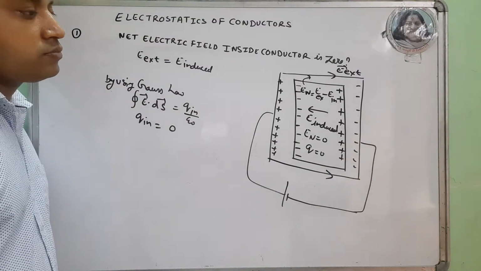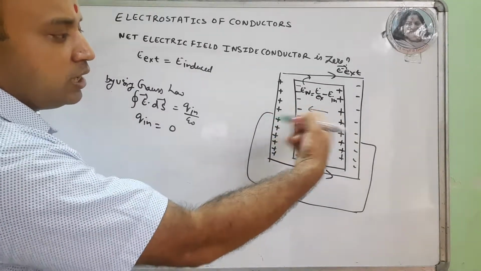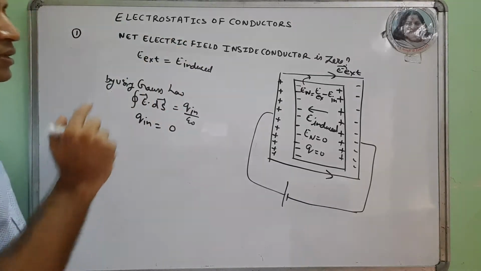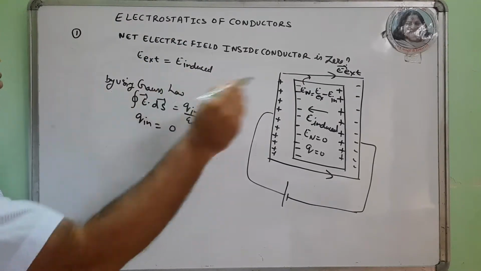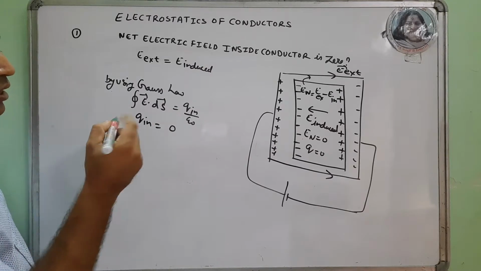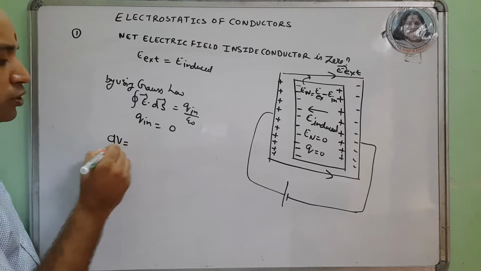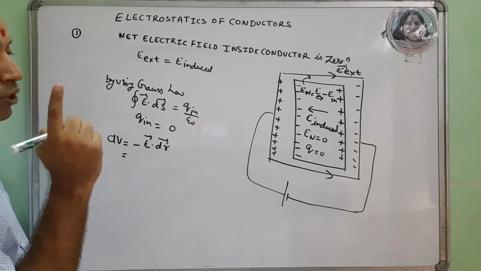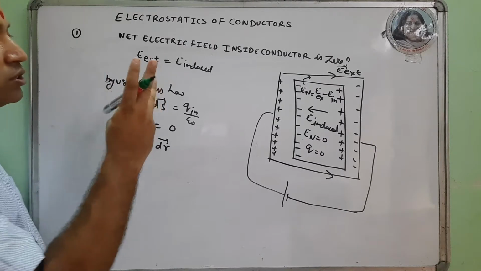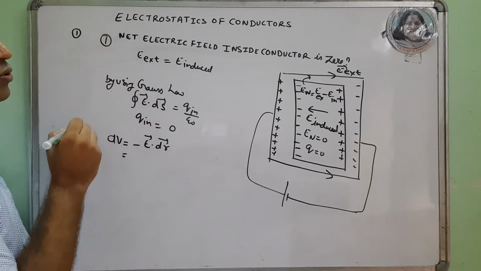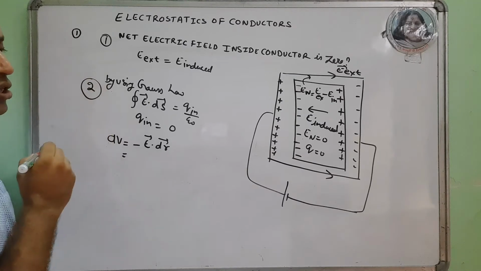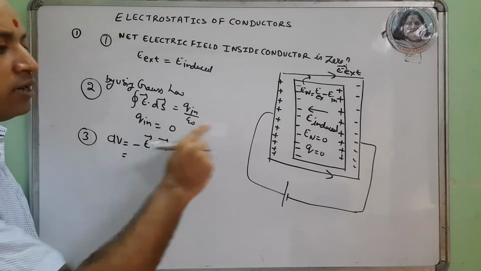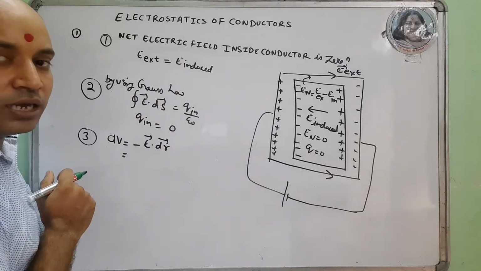One more thing, the potential inside the conductor will also remain constant due to the same reason. We know the formula, the potential difference is minus E dot dr. So I am discussing three things from the same: 1, net electric field is 0. 2, net charge is 0. 3, the potential throughout the surface and inside the conductor becomes constant.